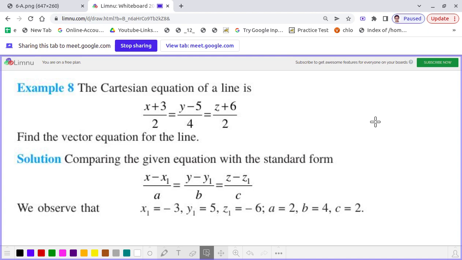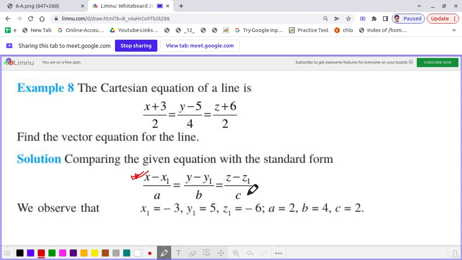Very relevant question. Now we know that if a straight line is passing through a fixed point x1, y1, z1 and having direction ratios a, b, c, then its Cartesian equation is this, as you see it here. (x minus x1) by a is equal to (y minus y1) by b is equal to (z minus z1) by c.